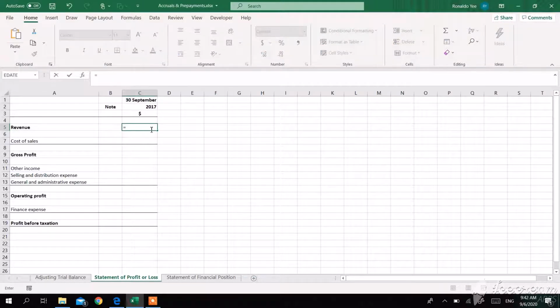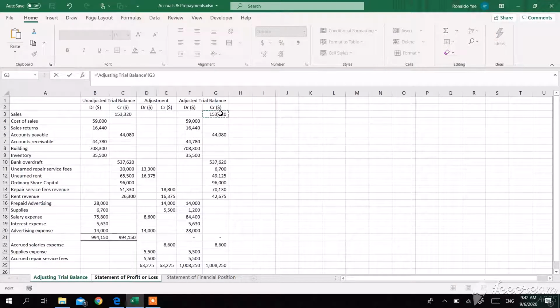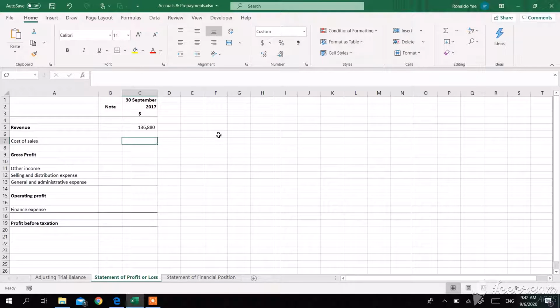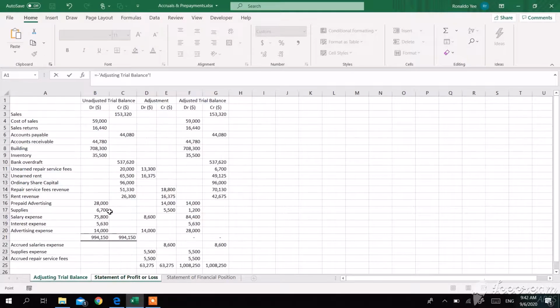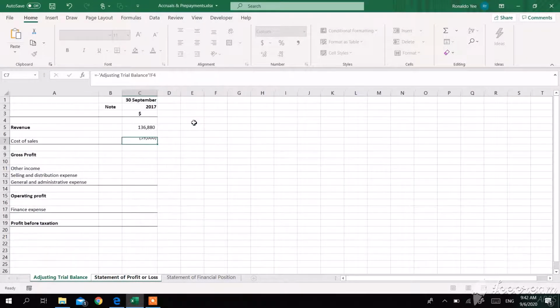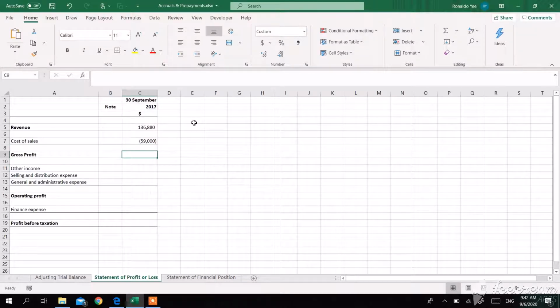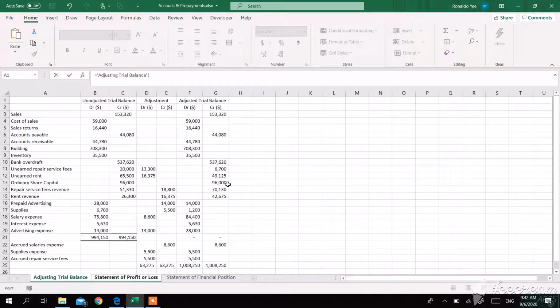We will take the sales figure here and we will minus off our sales returns. For cost of sales, we will put a negative sign because it's an expense. Here's the cost of sales figure. Now for gross profit, we will just take this plus this. So this is the profit from ordinary sales, $77,880.